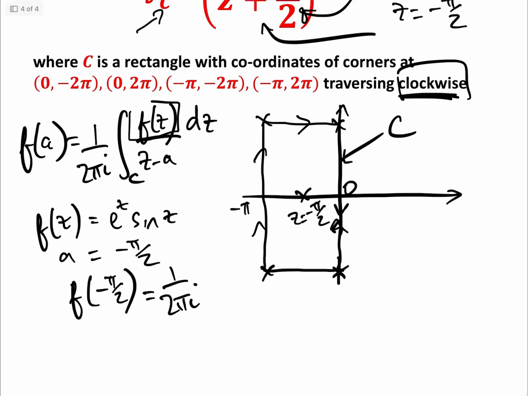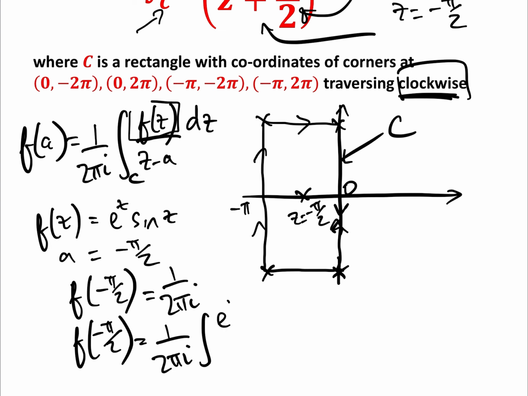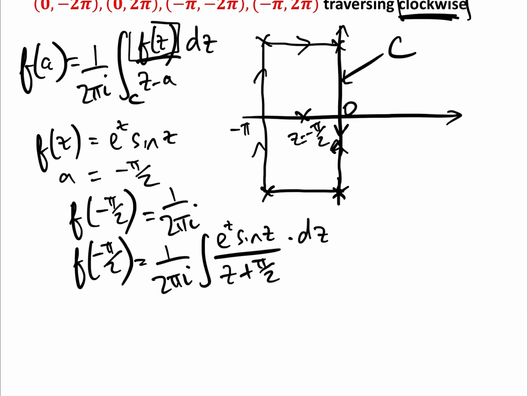Actually, I've run out of space here, so let's just write it again. f of minus pi over 2 equals 1 over 2 pi i, the integral of f of z, which is e to the z sine z over z minus a, and a is minus pi over 2, so that's z plus pi over 2, dz, which is exactly what we are looking for, and therefore the answer, what we seek, is f of minus pi over 2 times 2 pi i.